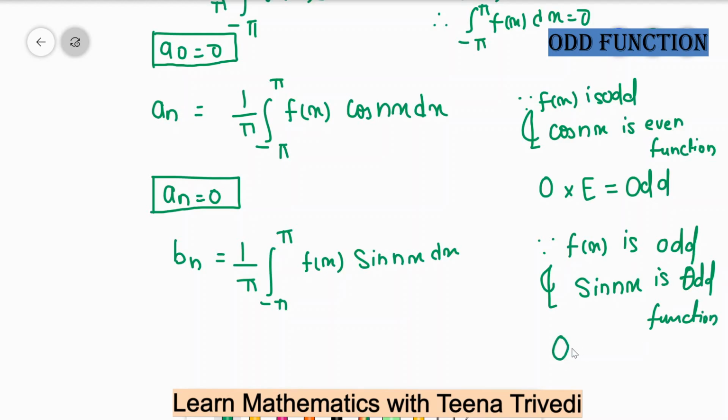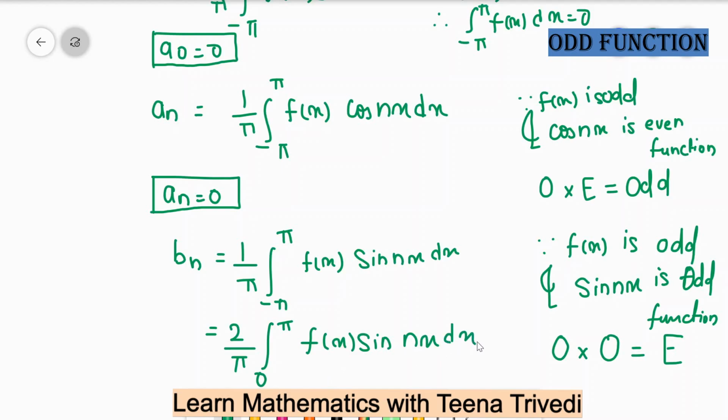So when you multiply an odd function with an odd function, it will give you an even function. So you can write this value as 2 times the integral from 0 to pi of f of x sin nx dx.